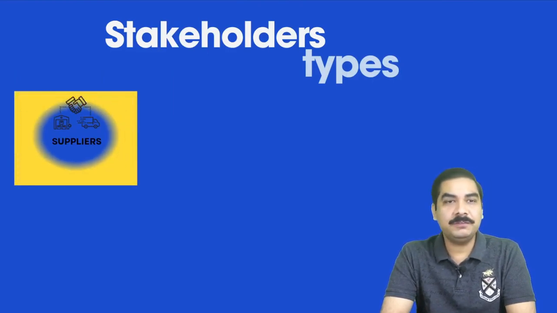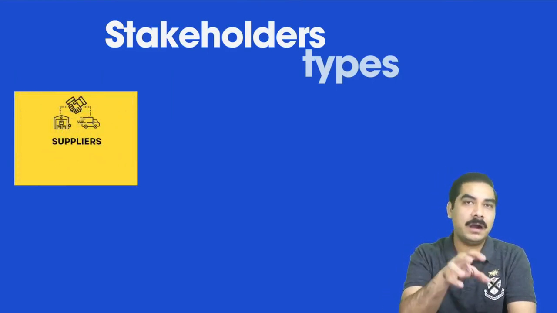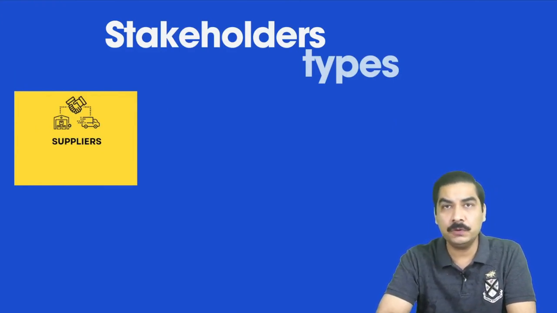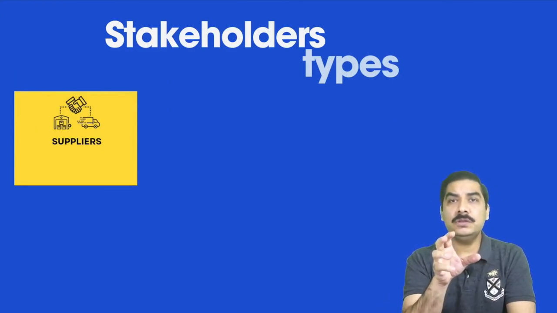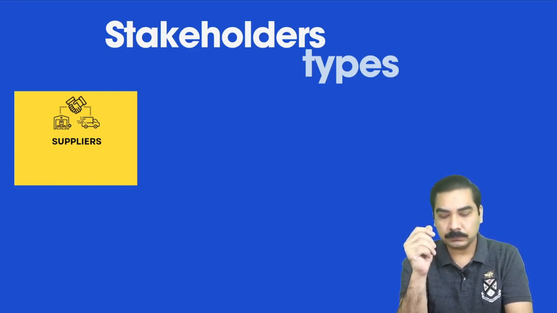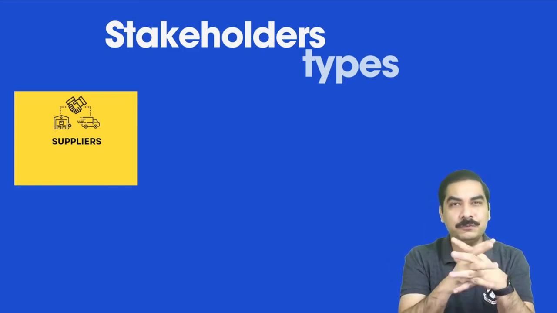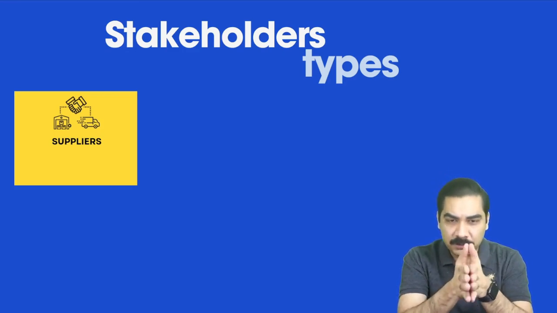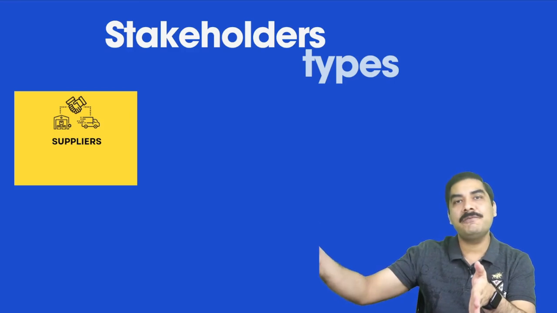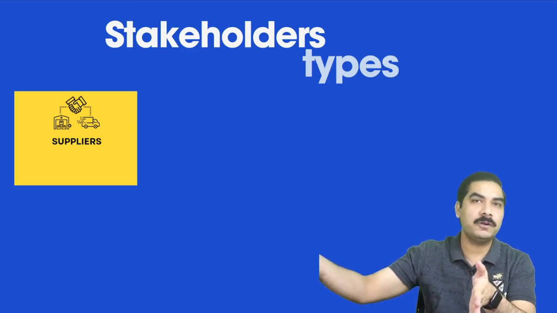Number one, we have suppliers. Suppliers are external stakeholders, and why are they interested in your business? Because maybe they are giving you goods on credit. Credit goods means you are receiving the goods today, but you are supposed to pay the supplier after a certain period, maybe after 1 month.